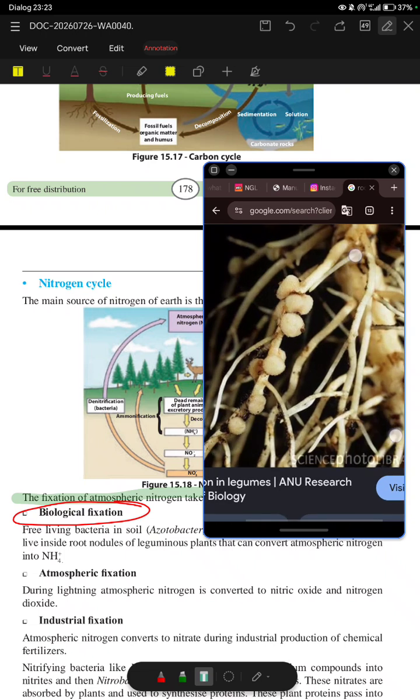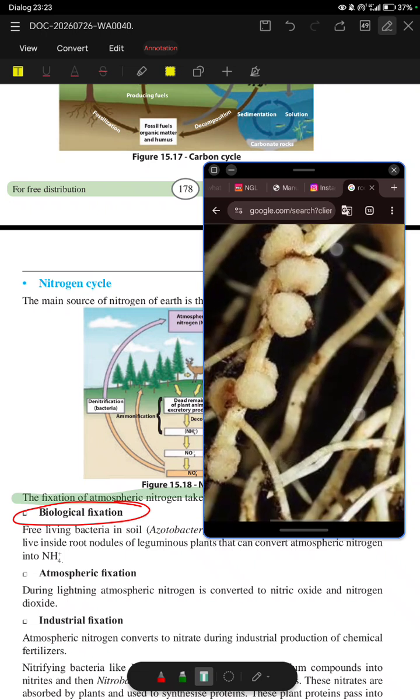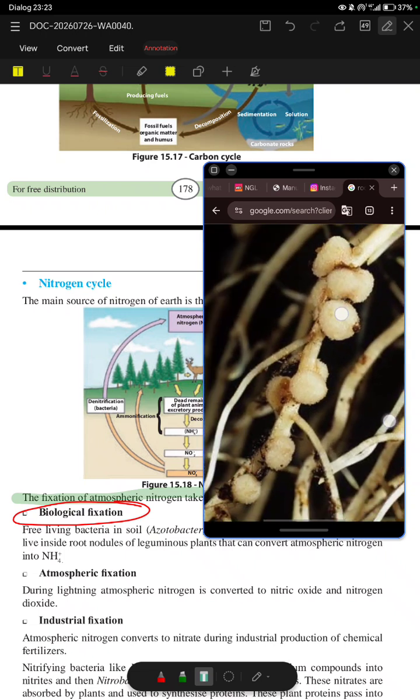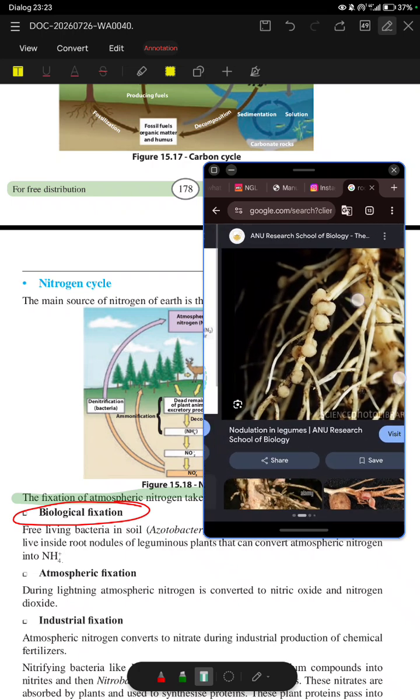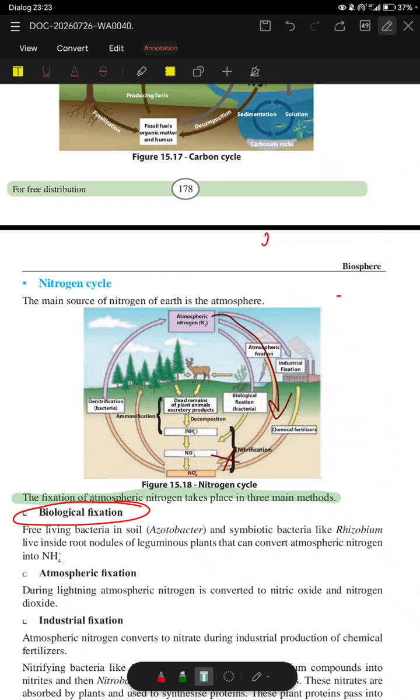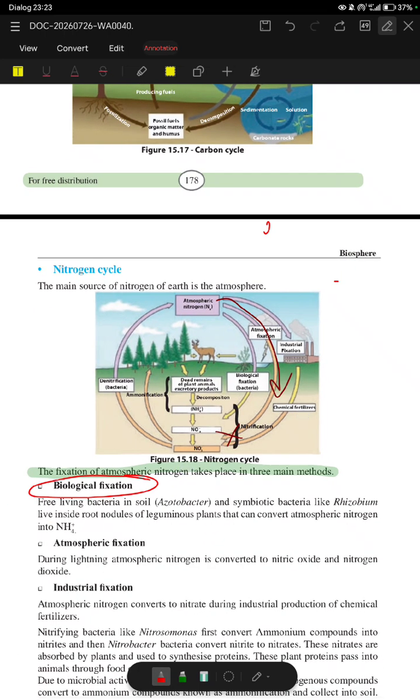Here see, these are the root nodules present in plants like the mimosa. Inside the root nodules, what is present? The Rhizobium bacteria are present. Freely, Azotobacter species is living, and in the root nodules Rhizobium is present. So you should remember that.